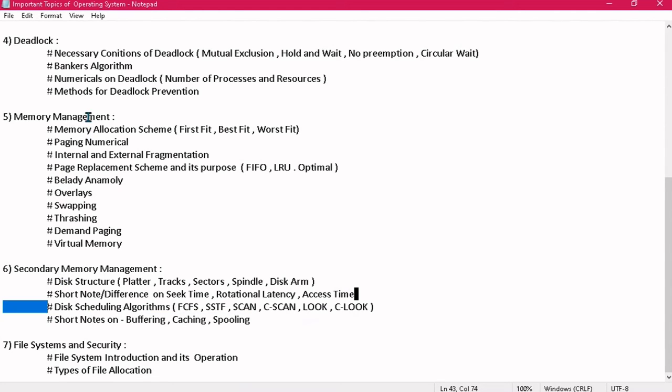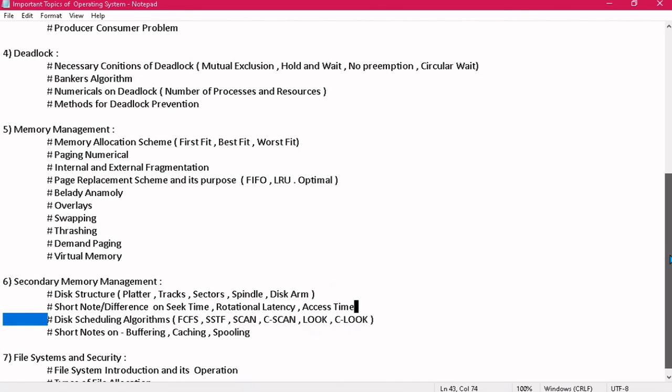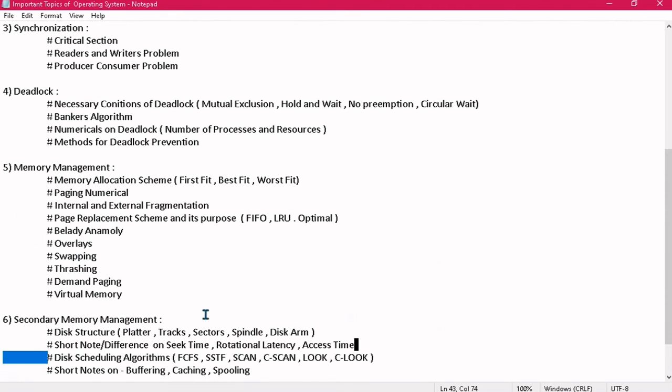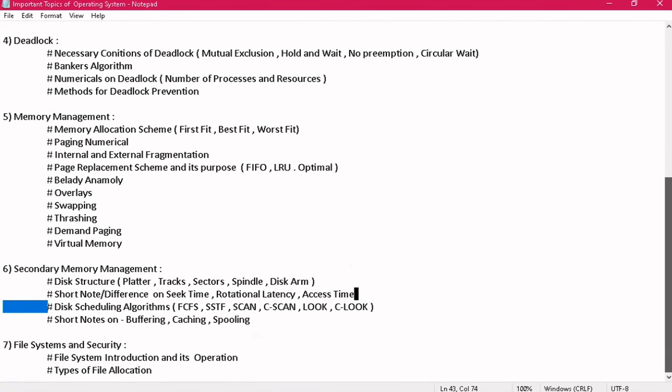If I talk about other topics, I have not mentioned any topic which is not related or important. I've tried to figure out the important topics out of every module. But still, in every module, I'm mentioning the most important ones that are definitely going to come. They are the favorite of almost all the teachers in different universities and colleges. Fine. And the last is file systems and security, where you have to just explain what is a file system. You have to give its introduction, and you have to explain the operations of a file system. Along with that, you should also know the different types of file allocation schemes, and their advantages and disadvantages, right?